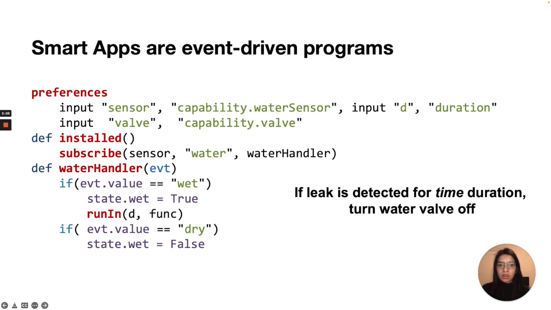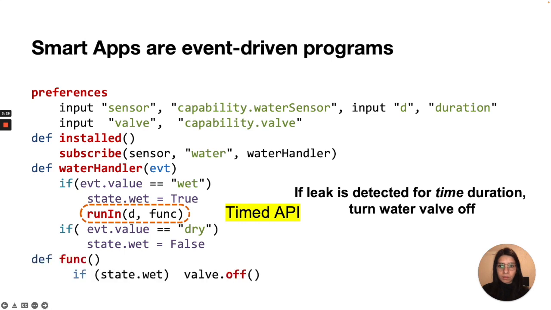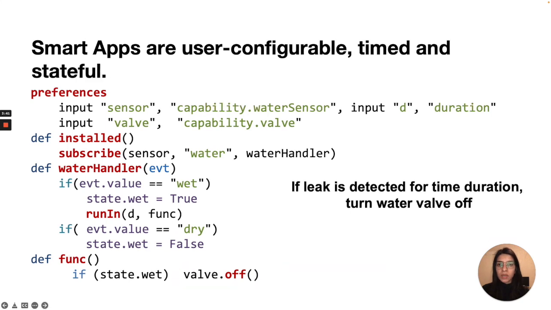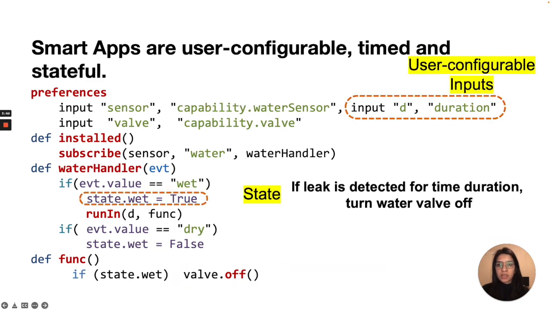You don't need to understand the logic here. On a high level, this handler function checks if leak is detected for time duration, and then it triggers the function func. The state.wet here is a persistent global variable to keep state in the app. And runIn here is a timed API which waits for D duration and then calls the function func. The function func basically checks if the state is still wet, and then it turns the water valve off, which here is a device action. So smart apps have user configurable inputs, state, and time.